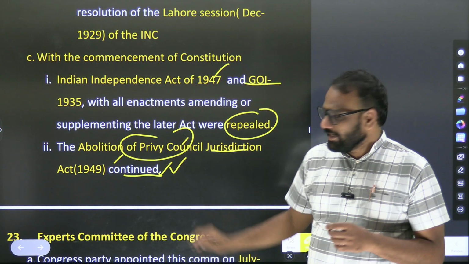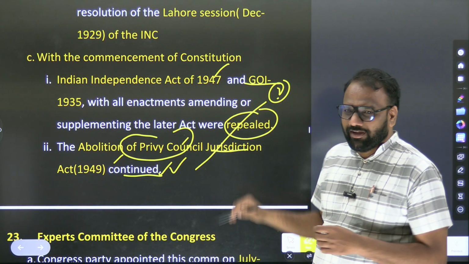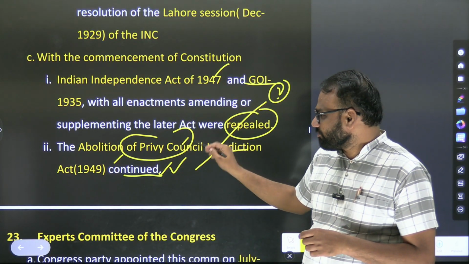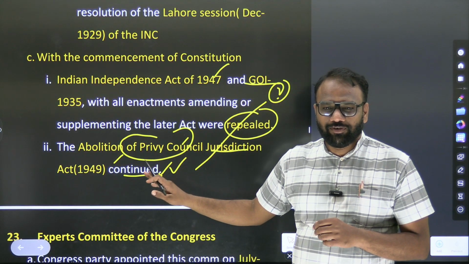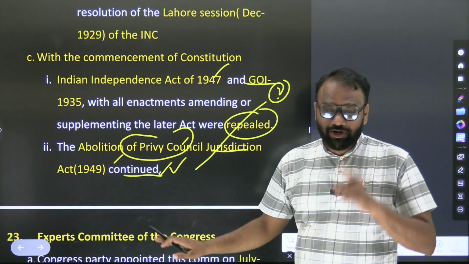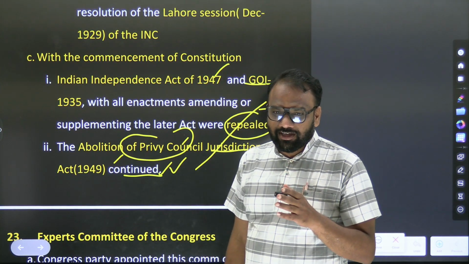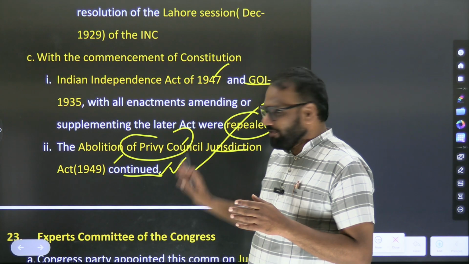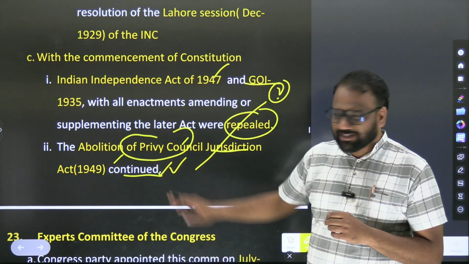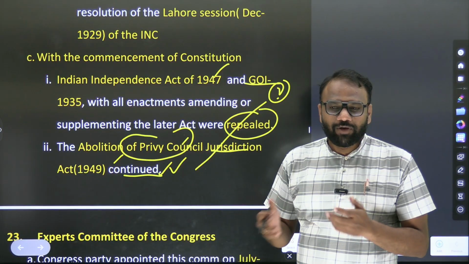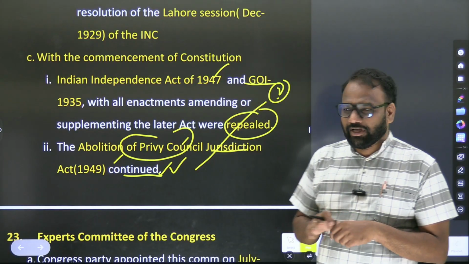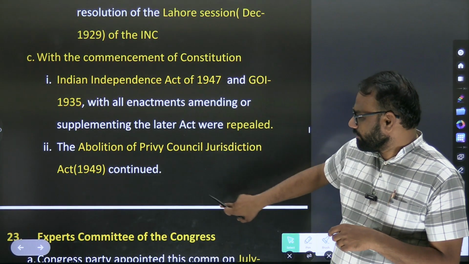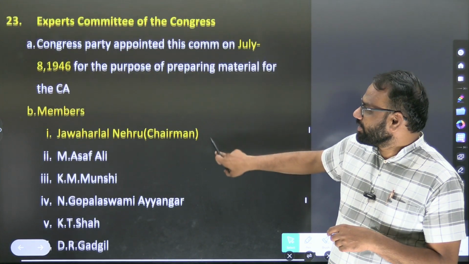Now here, out of curiosity, the question will be: when was the jurisdiction of Privy Council ended in India? It is not given here. So out of curiosity, what will you do? You will search this information. Because during the discussion of Supreme Court, we have already seen that the Privy Council has been abolished. But here what we are seeing is that it continued. So our question is, when was it abolished? When was the Privy Council abolished? That you have to search. You cannot make just a wild guess.